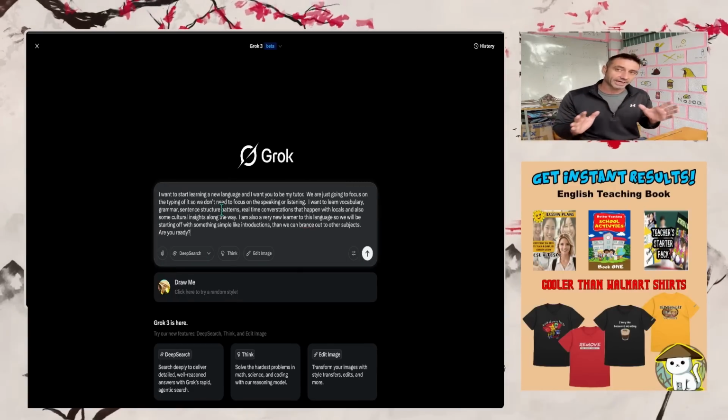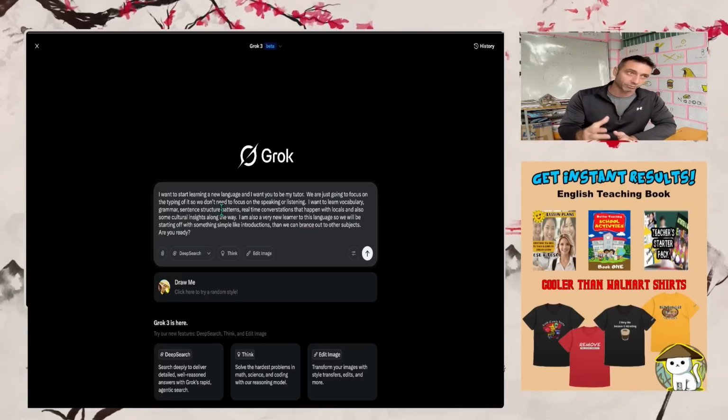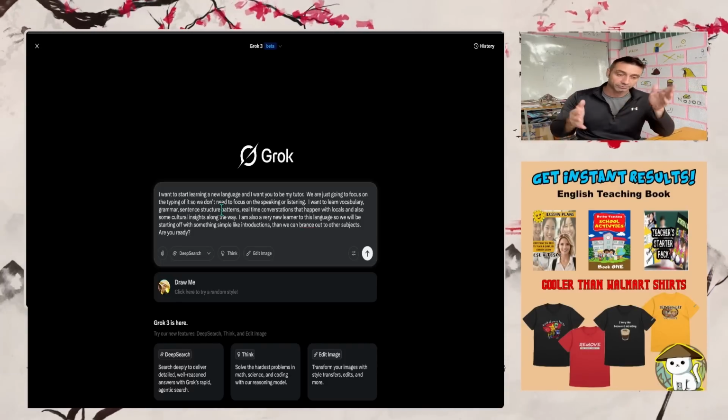This is just a basic idea. You can obviously alter this to fit your needs, but I made a generic one for any language. Today's language, we're just going to focus on Spanish. If you want to introduce this into Chinese, Vietnamese, Japanese, Italian, whatever you want, this will work perfectly fine.